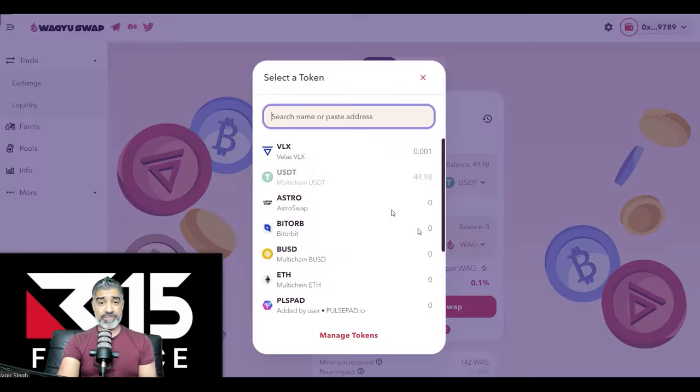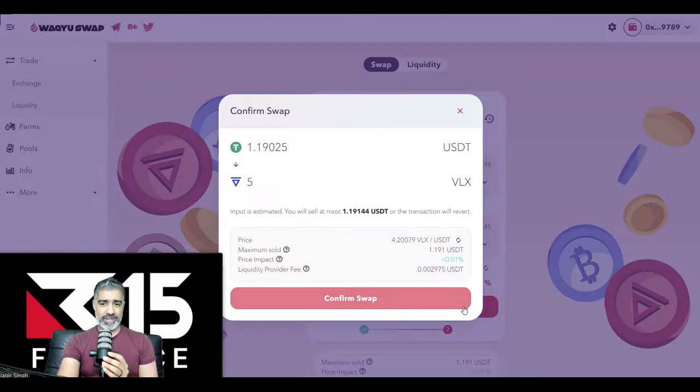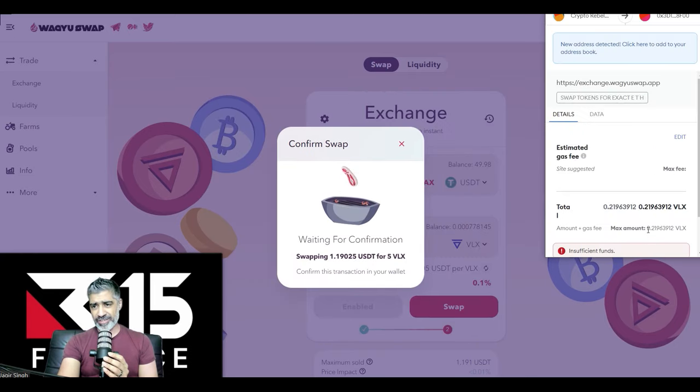So let's first buy some VLX. We need more VLX. How many VLX do we need? Well, let's just buy 10. Or let's buy 5. 5 is going to be more than enough, which is going to cost us $1.20. Right, so we're going to buy some more VLX. Hopefully it lets us do the transaction.